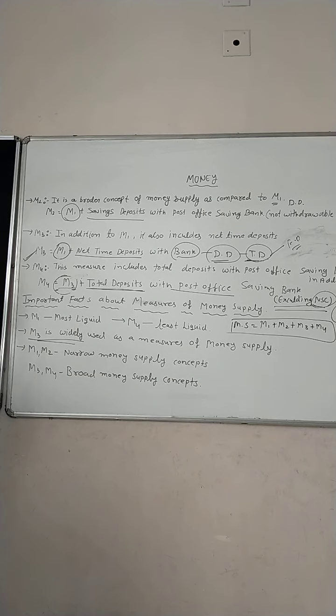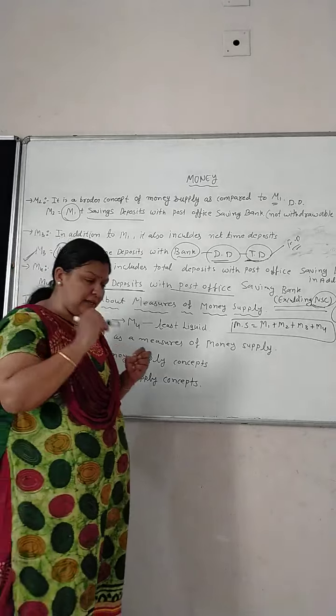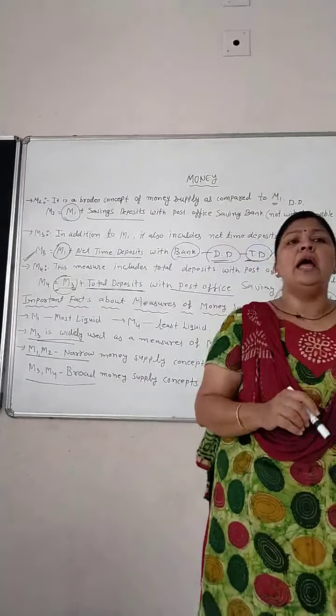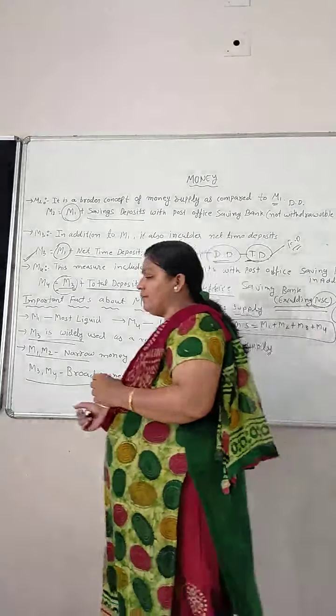Now next, M1 and M2 are generally known as the narrow money supply. That is also known as narrow money. It means it is not a vast concept. And M3 and M4 is a broader concept. Why? Because time tenure is there, saving certificates are also considered there, and fixed deposits are also considered in M3 and M4. That's why M3 and M4 is a broader concept of money supply, and M1 and M2 is the narrow concept of money supply.